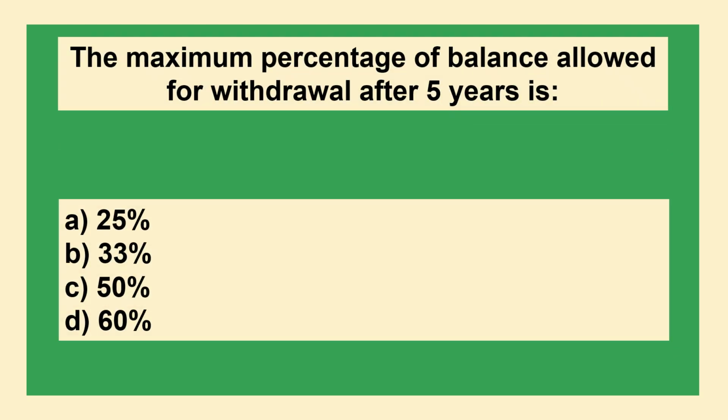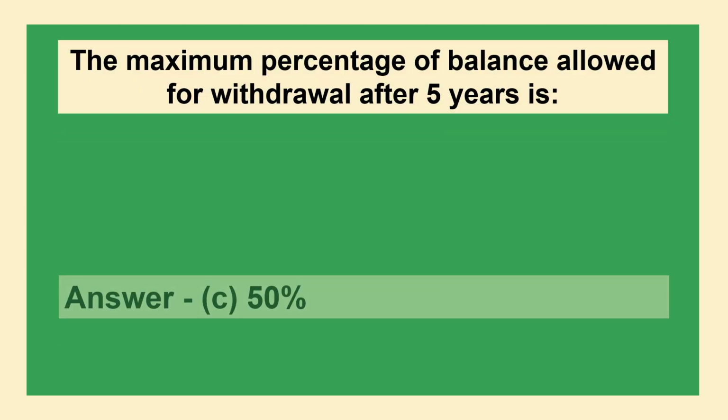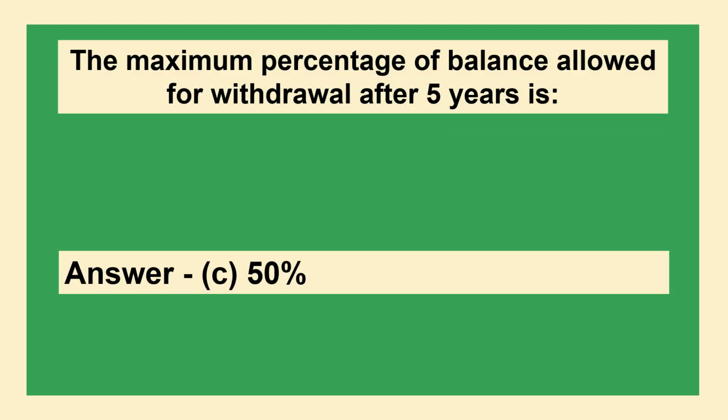The maximum percentage of balance allowed for withdrawal after 5 years is option A 25%, option B 33%, option C 50%, option D 60%. The answer is option C 50%.